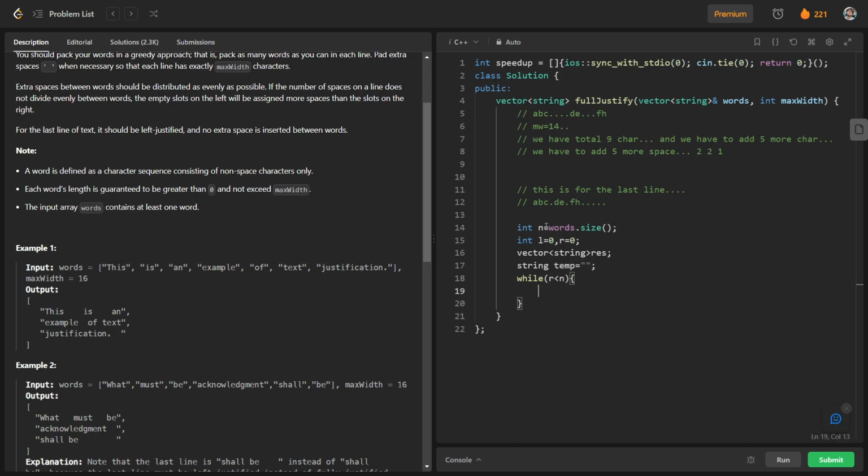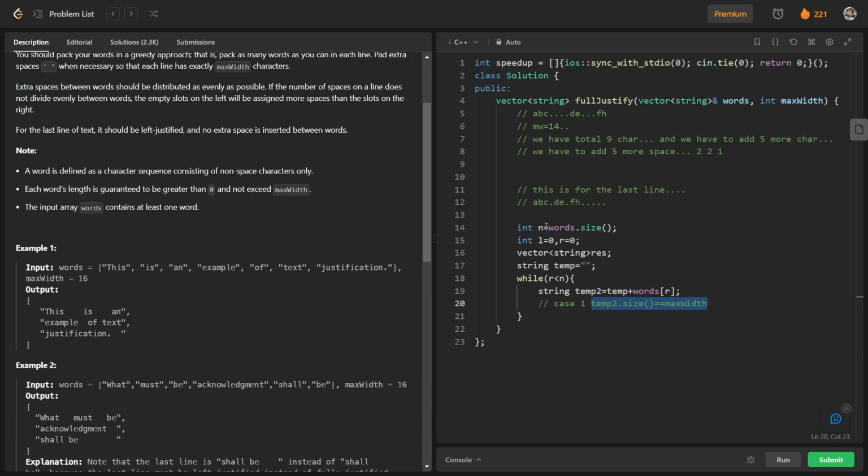Basically, we will have a string temp2. Temp2 is nothing but temp plus words of r, and we will have 3 cases here. Case 1 is temp2 dot size is equal to max width.